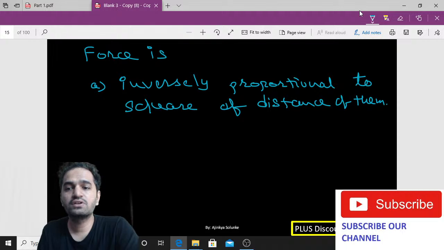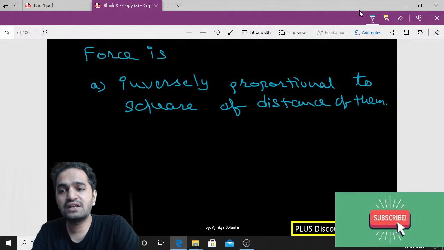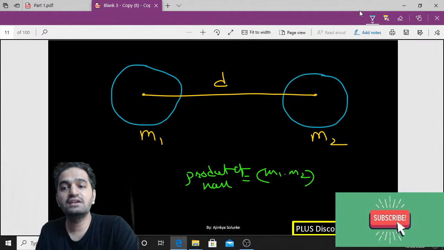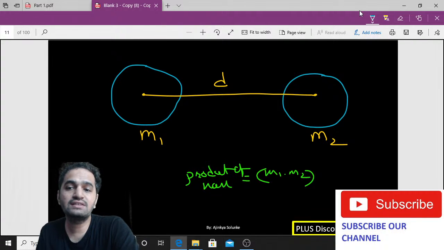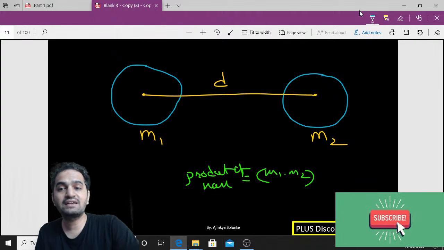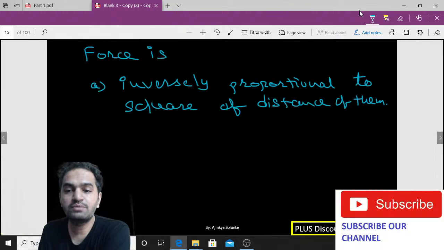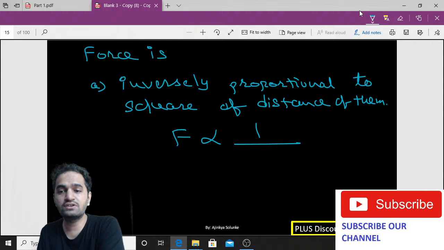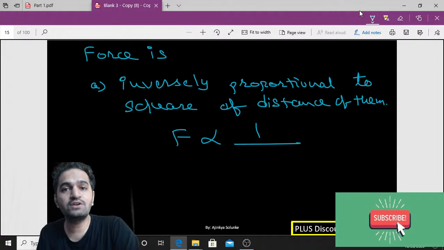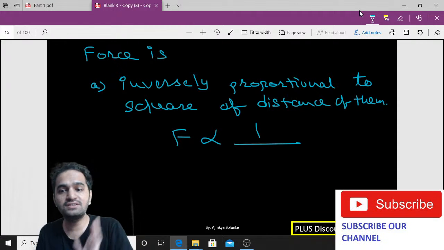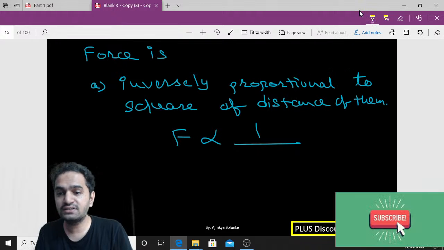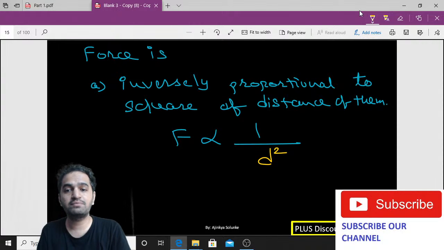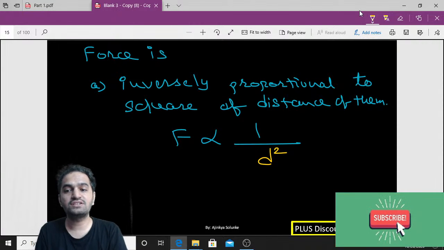Now what is he talking about? Square of distance between them. Square we can understand. What about distance? The distance between the particles was given by d, right? Newton is saying that if you square it, that is inversely proportional to the force applied by that gravitational force. This is an inverse relation, right? Force is inversely proportional to the square of distance. The distance between two particles is d. The square of that distance is inversely proportional to the force. Are you understanding the second statement? Force is inversely proportional to the square of the distance between the two particles.